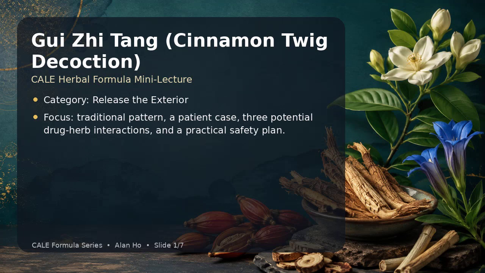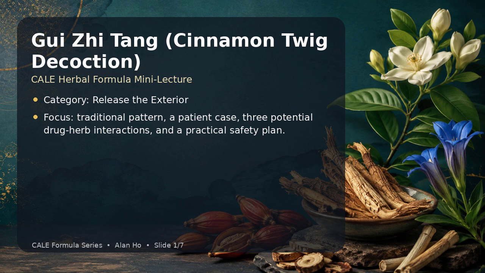Hello everyone. This presentation is on Gui Zhi Tang, also called cinnamon twig decoction. It appears on the California Acupuncture Board Examination Herbal Formula list. I will review its traditional pattern, a short hypothetical patient case, 3 potential drug-herb interactions, and a practical management plan.